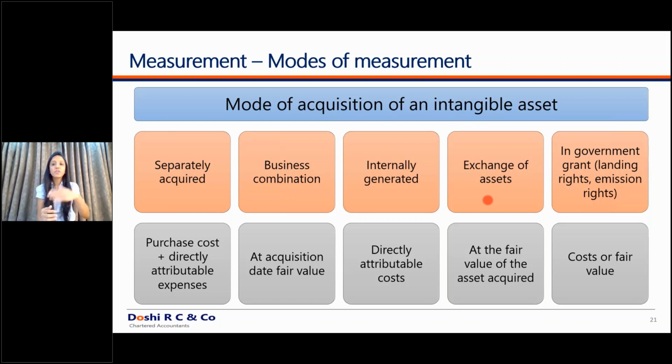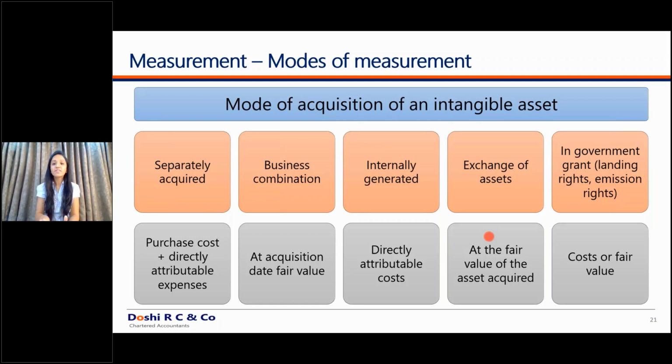I already construct buildings for various companies. So if I would have constructed and sold that particular building, I would have added a margin of 10%. So in that case also, you will capitalize the asset at cost plus 10% margin and recognize the value of the asset. So this applies to the property, plant and equipment as well as the intangible asset in case of exchange of assets. It has to be recognized at fair value.